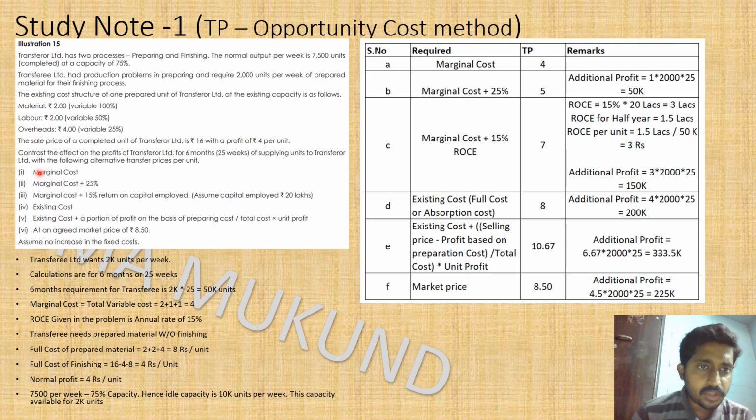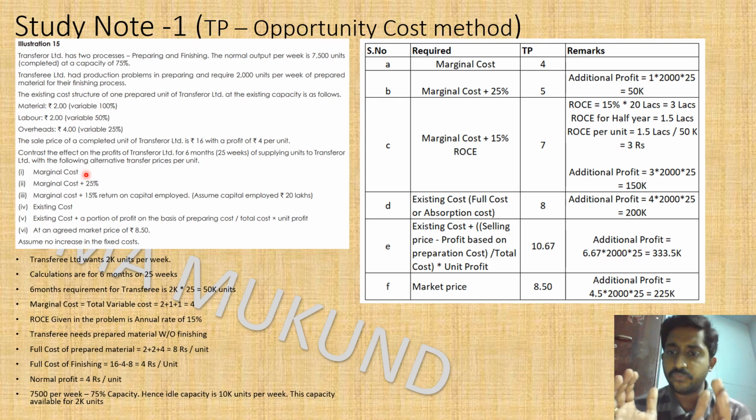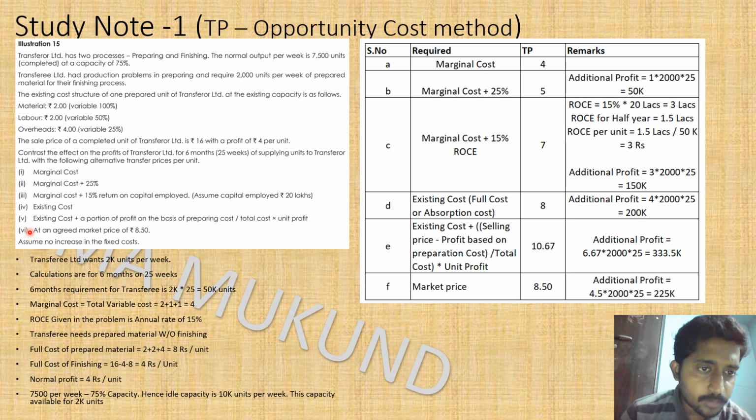So the first point is marginal cost as the transfer price. Now we are going to fix the transfer price. There are almost 6 cases given, and in each case you have to fix the transfer price as per the requirement of that case. So case 1 is marginal cost. We have calculated it already, 4 rupees. So the marginal cost of 4 rupees is the transfer price.